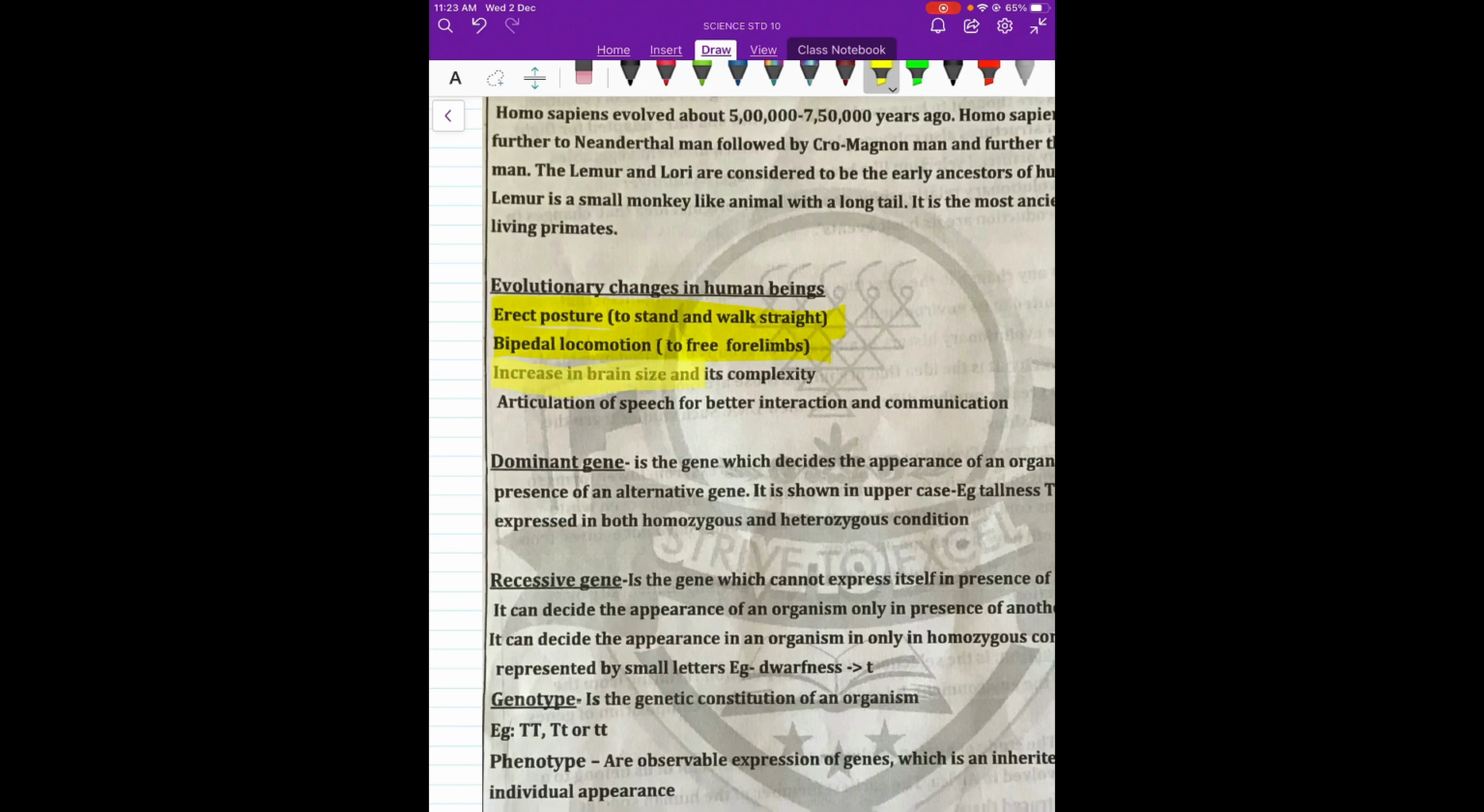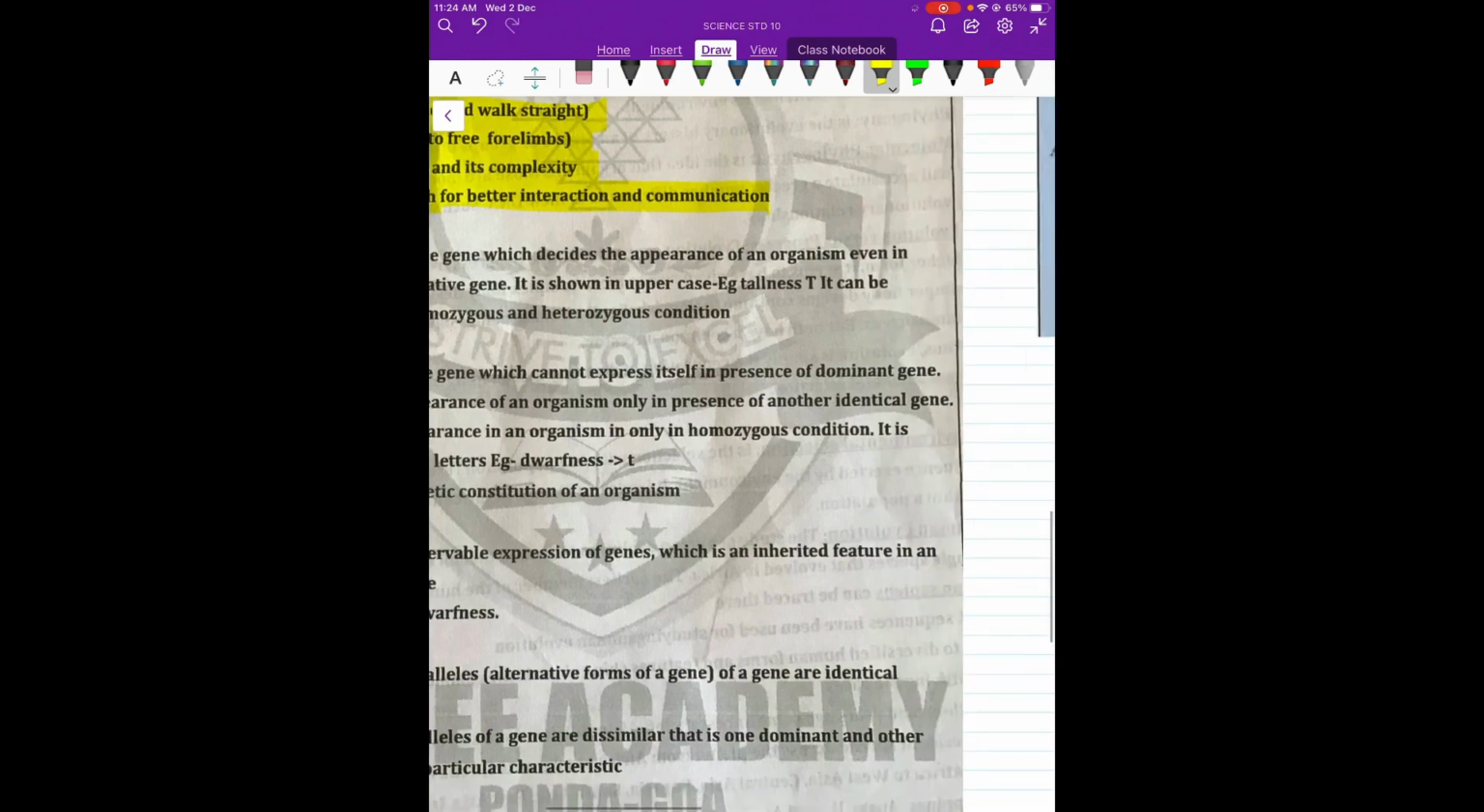Next is the increase in brain size and its complexity. It is told that humans have the brightest brains, or the most intelligent brains. That is why humans have evolved, they have developed. And then articulation of speech for better interaction and communication. Everything in the world is now controlled by humans. They have learnt languages, developed text, technology, science, everything. So now they are controlling the whole of the world.